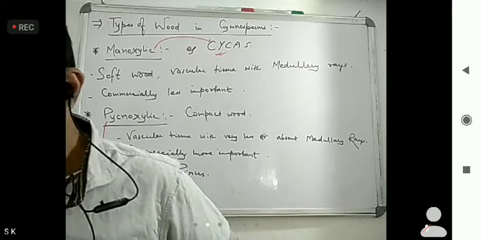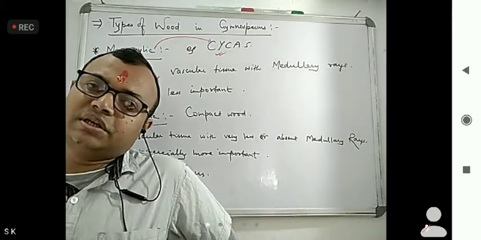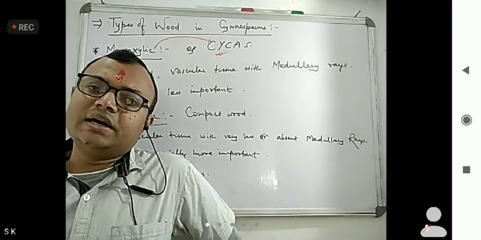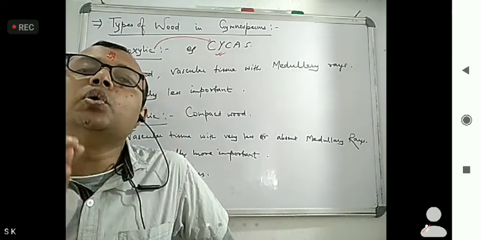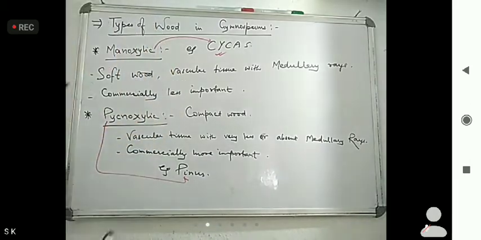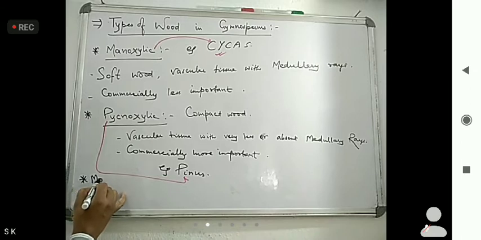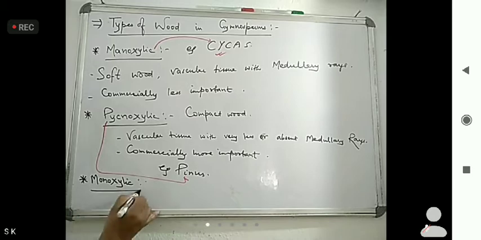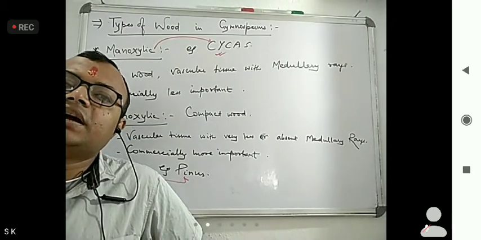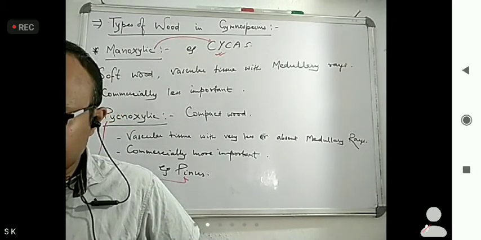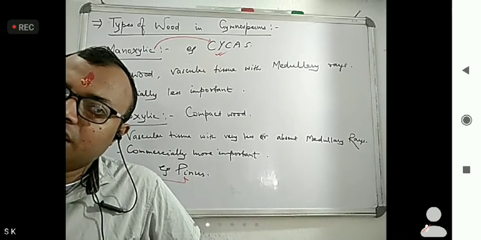Okay. Now one more term is there. What is that? Mono. That one is monoxylic. So come on that monoxylic term. Mono means one. Okay, this is what? Monoxylic. Now, monoxylic means containing a single persistent cambium ring. Okay, what I told?